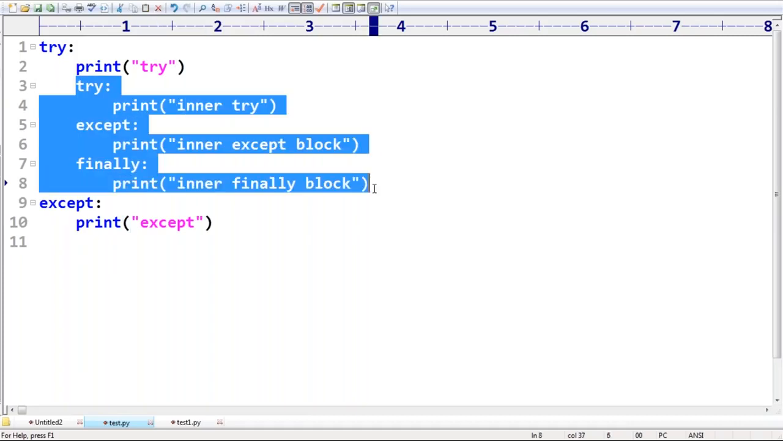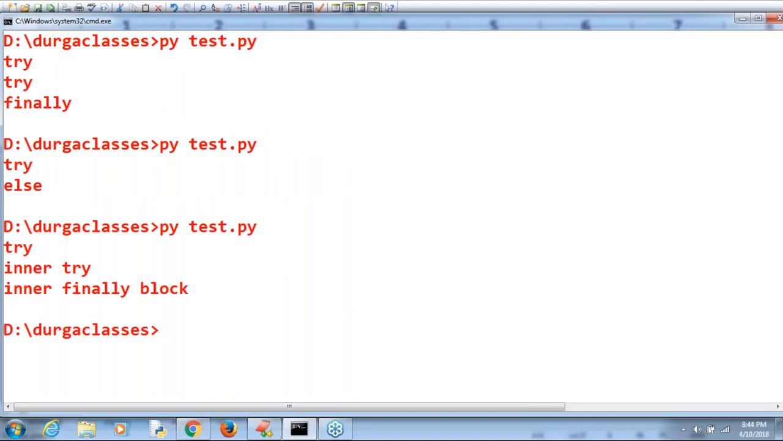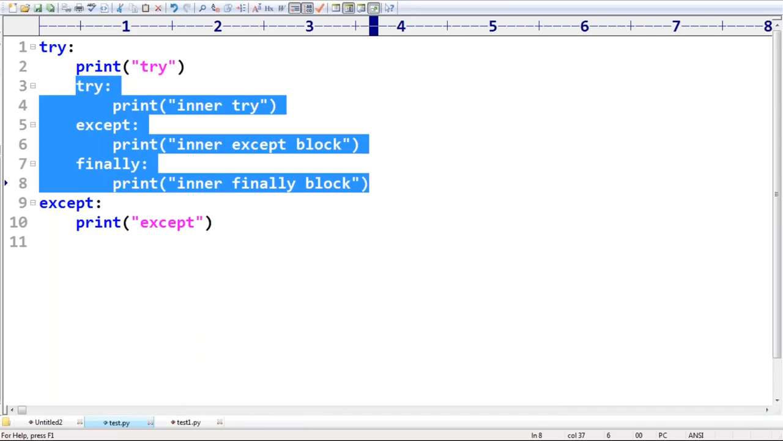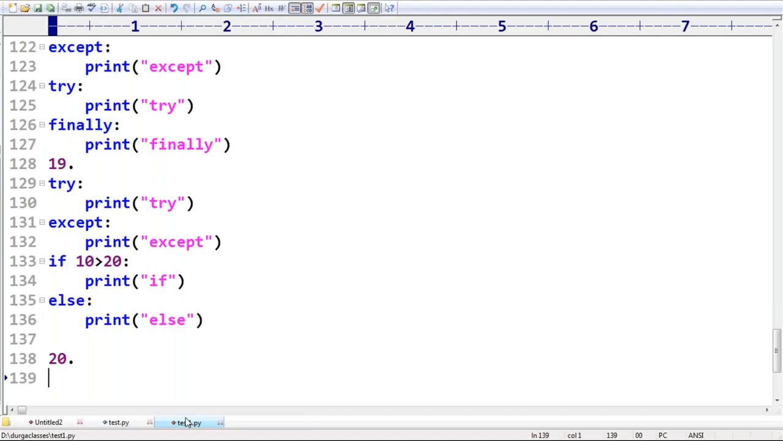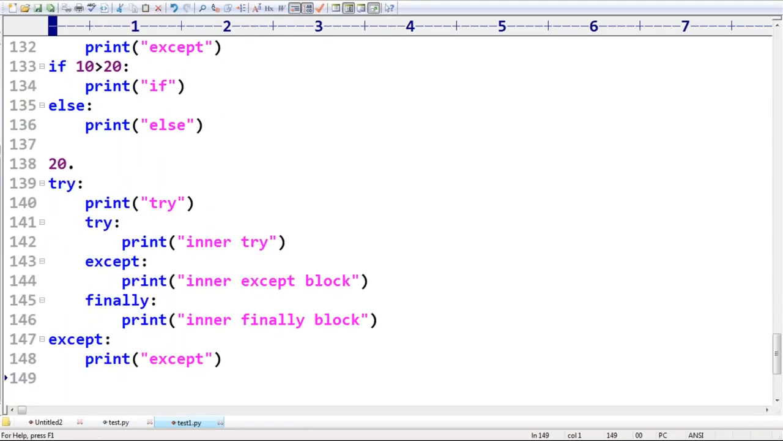We can take a try except finally inside the try block. No problem at all. Are you getting some output by default? We are going to get it perfectly, sir. So inside the try, we can take try except else finally. No problem at all. So nesting try except finally is always possible, sir. If you want, just observe, yes, it is possible.